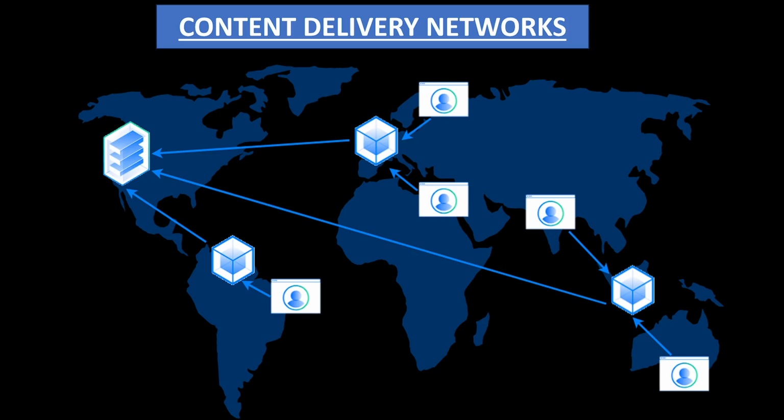Popular CDN providers are, for example, GCP CDN, Cloudflare CDN, AWS CloudFront, Azure CDN, and Oracle CDN. These are some popular examples of CDN providers.